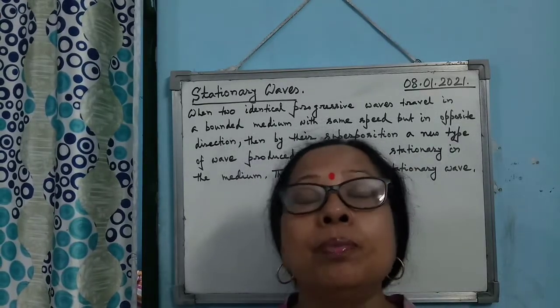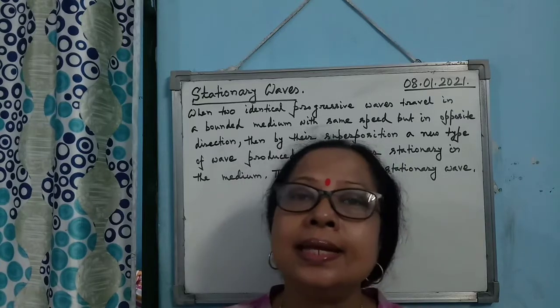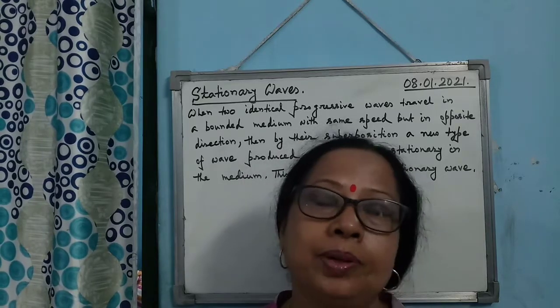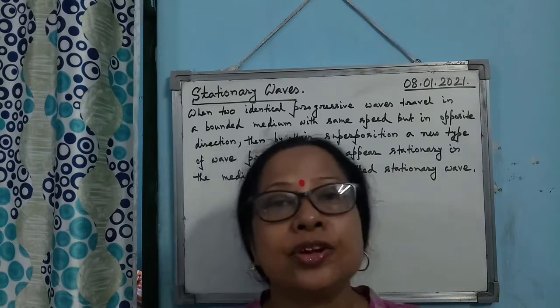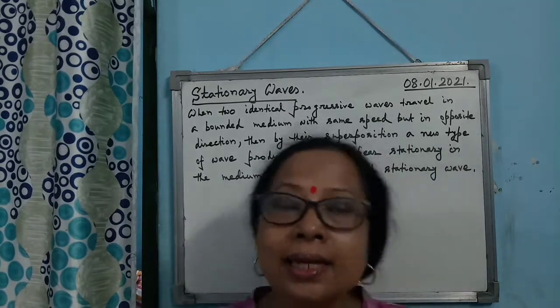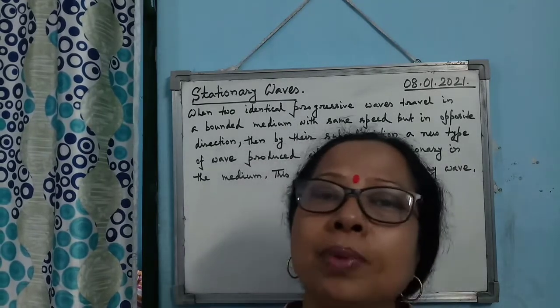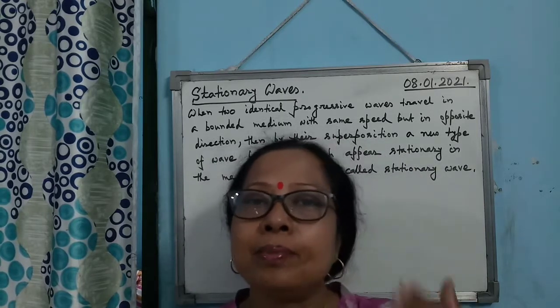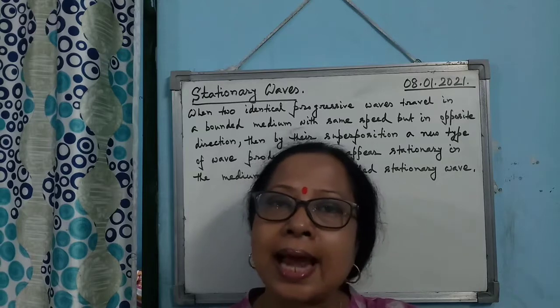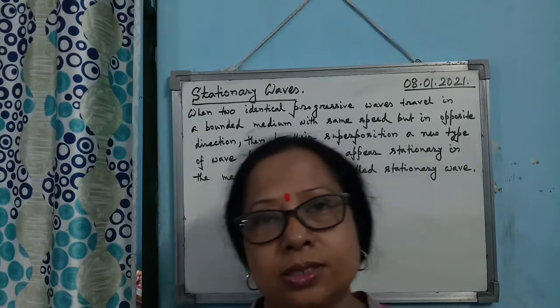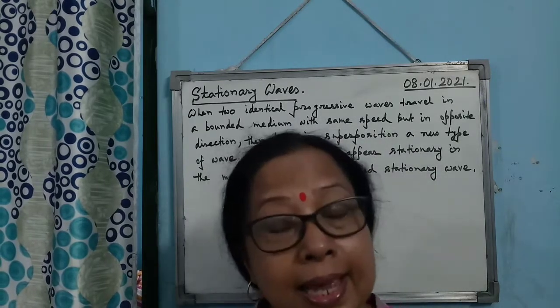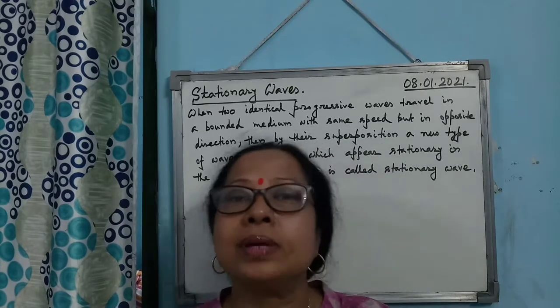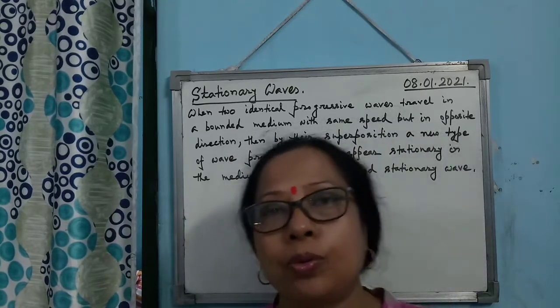Now, bounded medium again has two types. One is known as rigid boundary, another is known as free boundary. When we say rigid boundary, it means the boundary is at a definite distance. Then we say that the bounded medium has a rigid boundary.